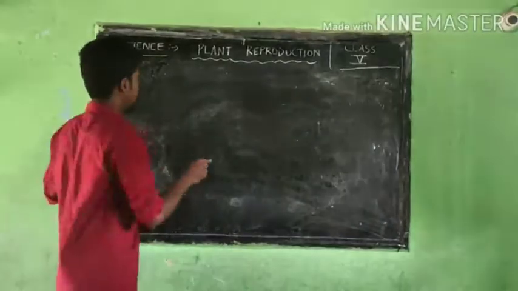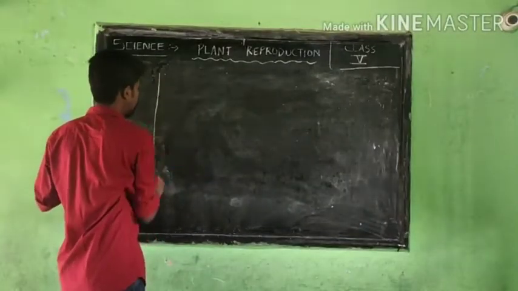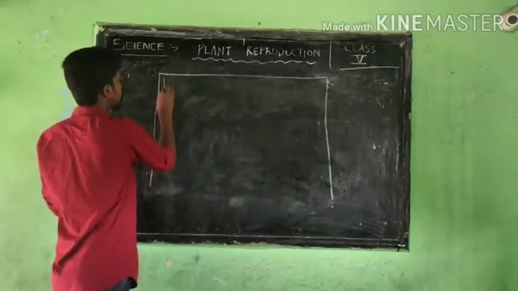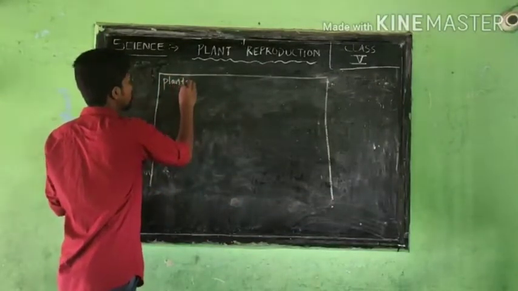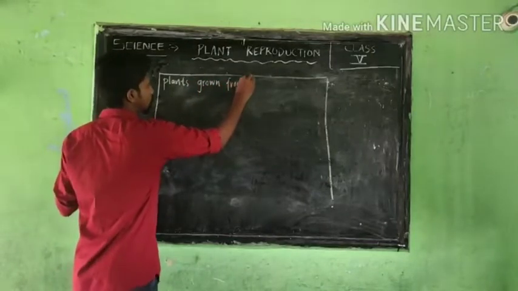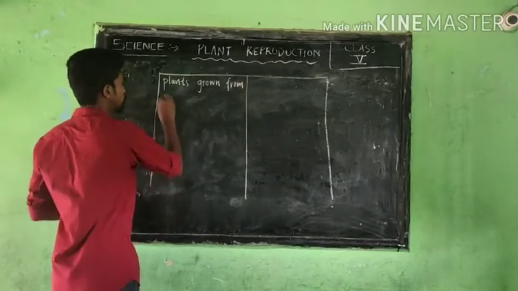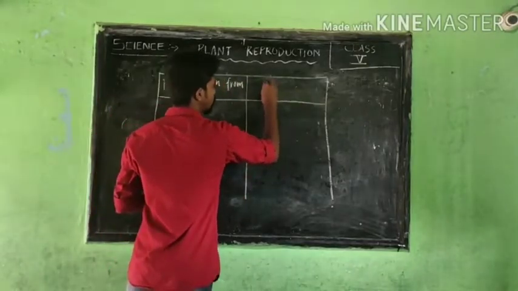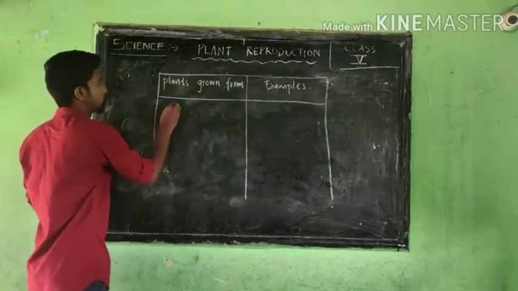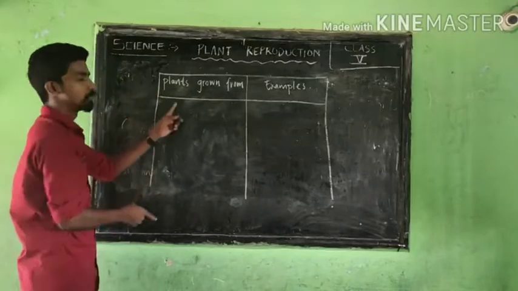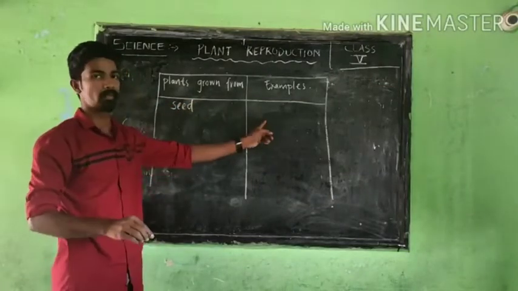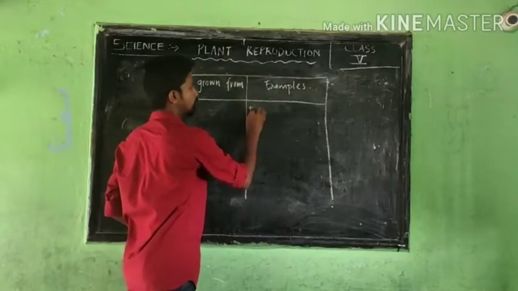I'll give you a homework. Make a small table. Plants grown from, examples. First one, write 3 examples.